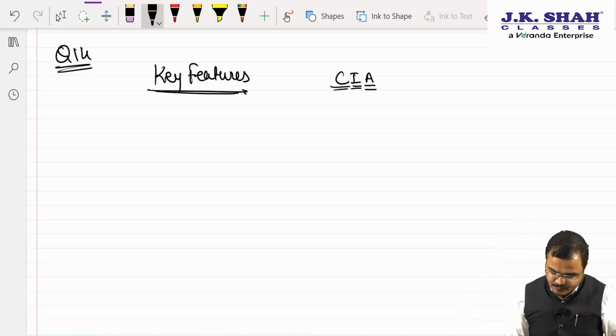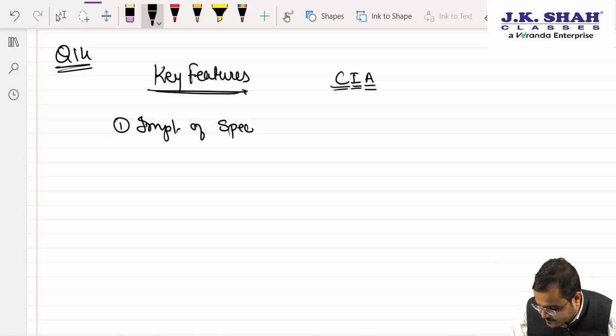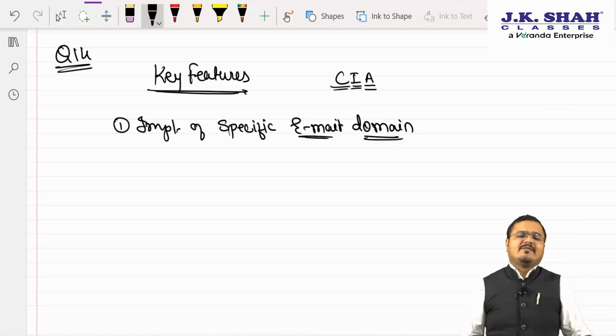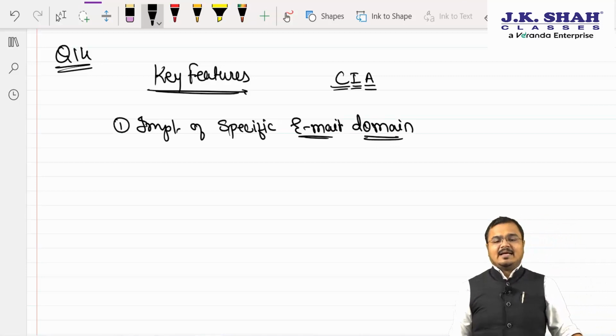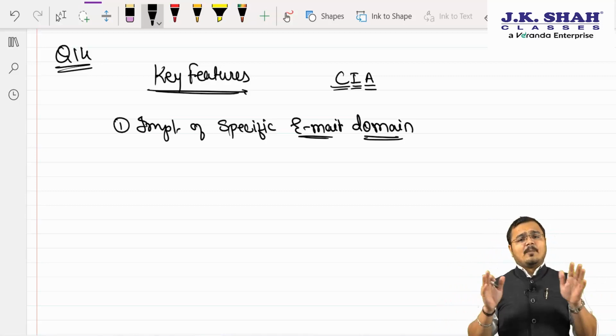Sir, the first and foremost, the bank should implement a specific email domain. Sir, what is a specific email domain? Whatever communication the bank is doing has to be done with one proper server only, with one proper domain only.